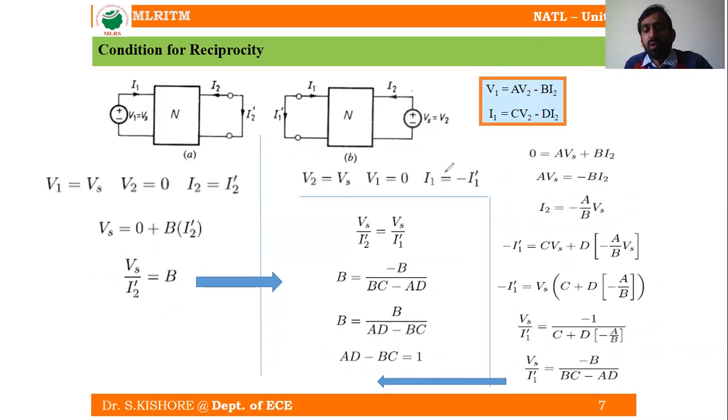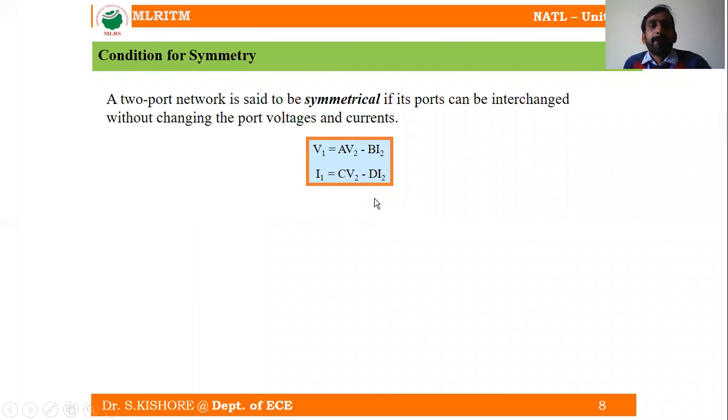Now let us derive one more important expression, that is the condition for symmetry. As we discussed previously, the symmetry condition: a two-port network is said to be symmetrical if its ports can be interchanged without changing the port voltages and the currents. We can interchange the ports if both the input impedances and the output impedances are equal, without changing the voltages and the currents.